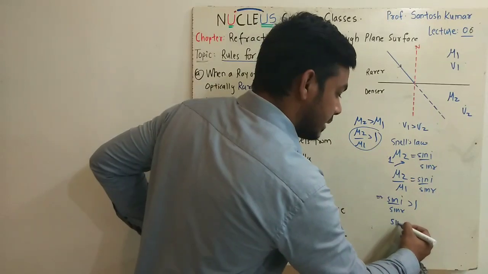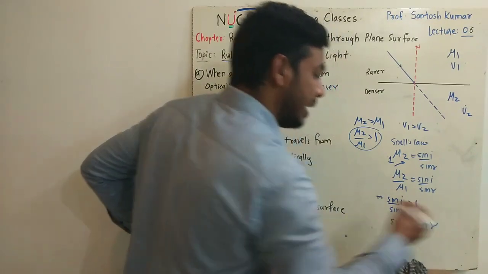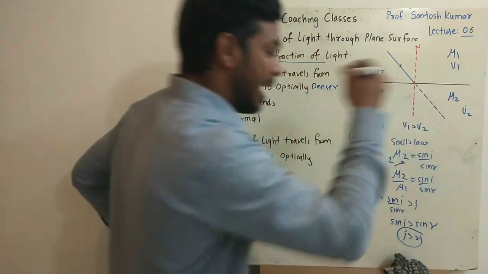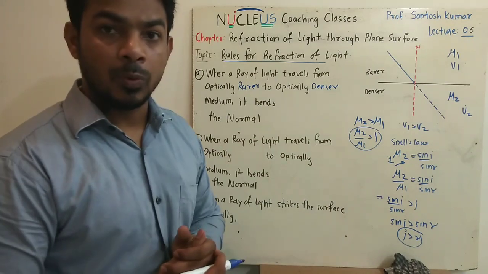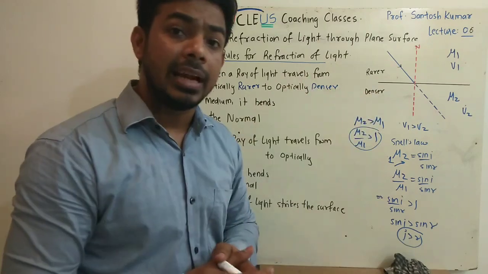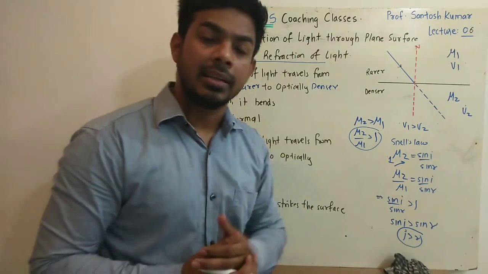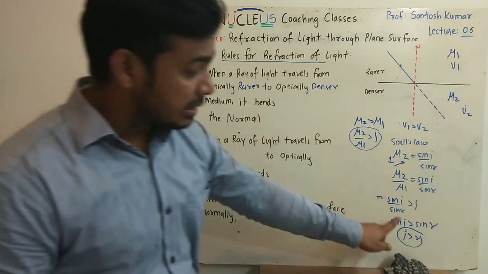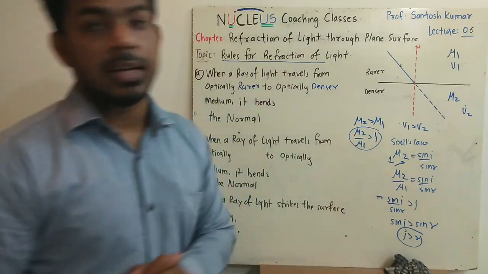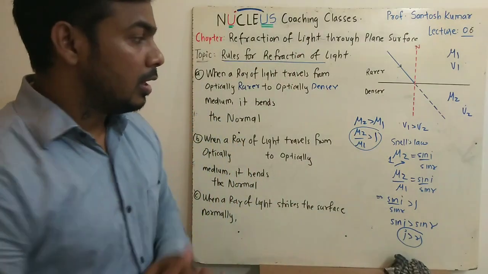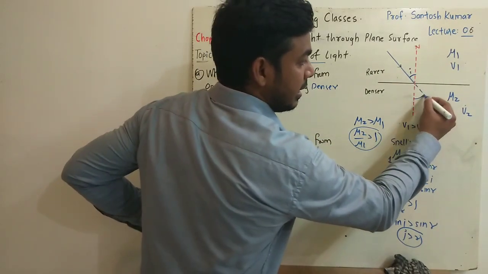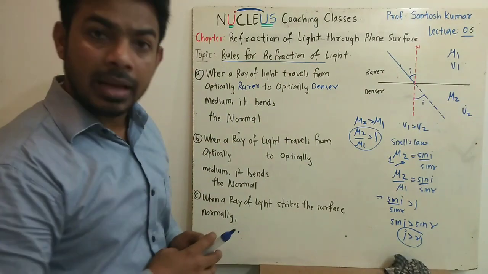That means sin i will be more than sin r. That means the angle of incidence will be more than the angle of refraction. This is mathematically proved because sin 0 is 0 and sin 90 is 1. So as the angle increases, the value of sin also increases. If sin i is more than sin r, then definitely the angle of incidence will be more than the angle of refraction. So if this is the incident ray and this is the angle of incidence, right? Can I say by vertically opposite angles this will be i.